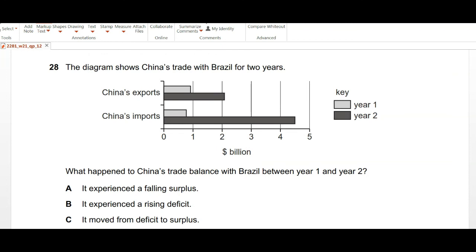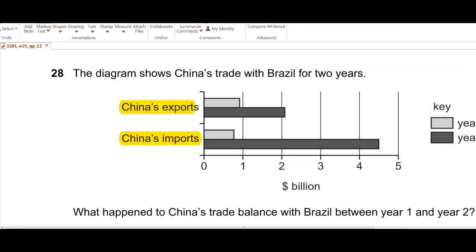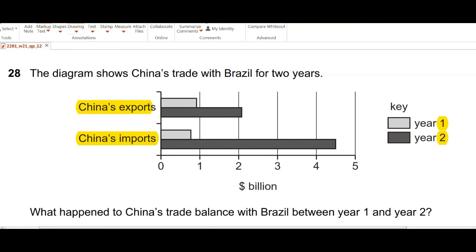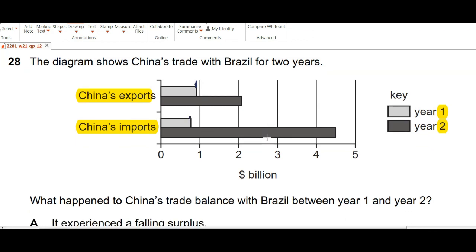Question number 28. The diagram shows China's trade with Brazil for 2 years. Year 1 is shown by the light gray and year 2 is shown by the dark gray, with China's exports and China's imports. Okay, so if we look at this closely, we can see that China's exports were around 0.9 and imports were somewhere around 0.7 or 0.8. So exports were greater than imports,